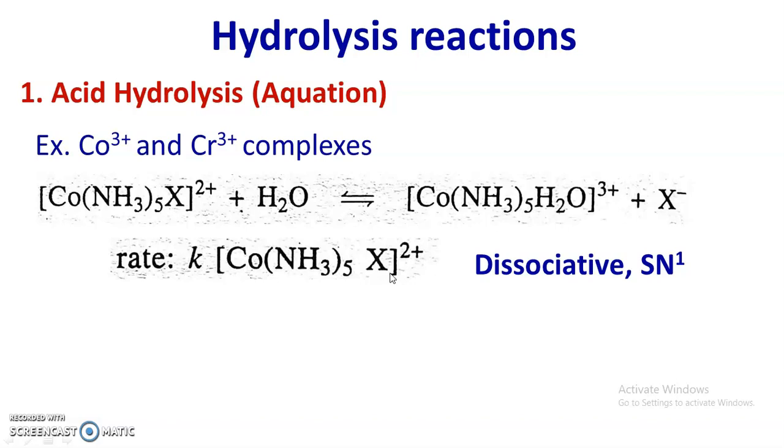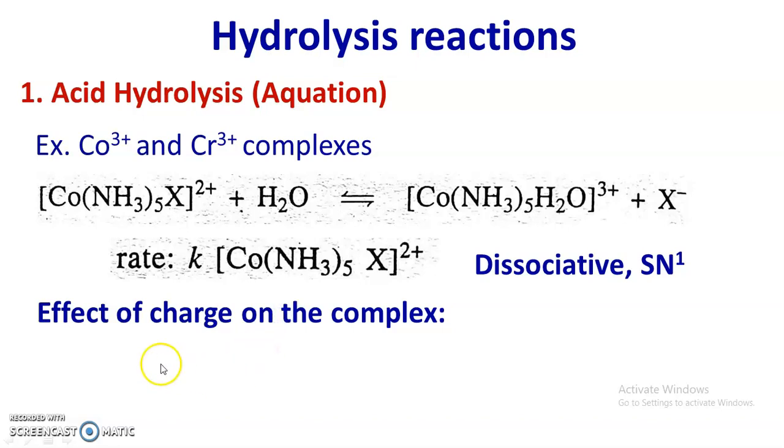Now the rate of this acid hydrolysis depends upon various factors, and these factors support the SN1 mechanism of this acid hydrolysis reaction. The first important factor is the effect of charge on the complex. Now the rate of acid hydrolysis decreases with increase in charge on the complex.